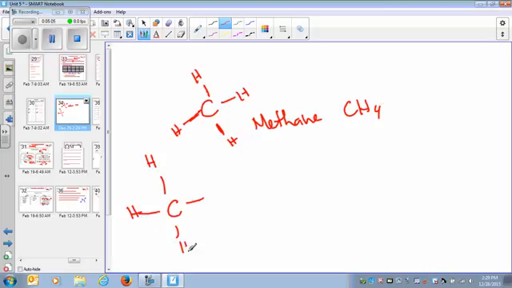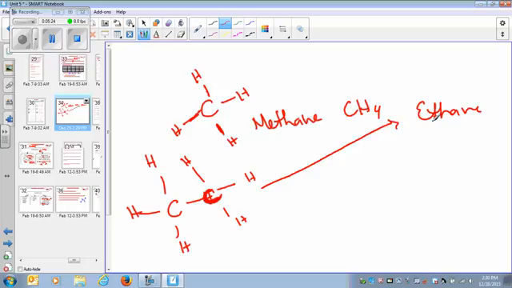I'm sorry, 1 carbon atom and 4 hydrogen atoms. So after methane comes ethane. Ethane means I'm going to take 1 hydrogen off and put a carbon in there. Now this carbon again is going to make 4 bonds, 1, 2, 3, 4. So it has 4 hydrogens around it. So now this is the formula of ethane.